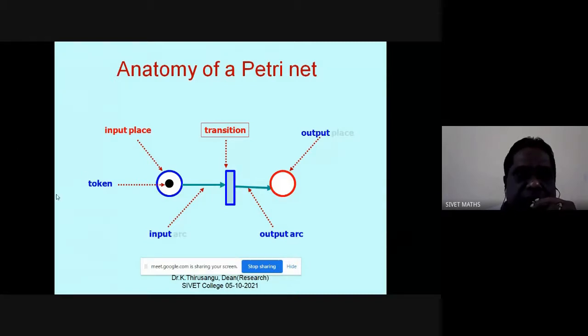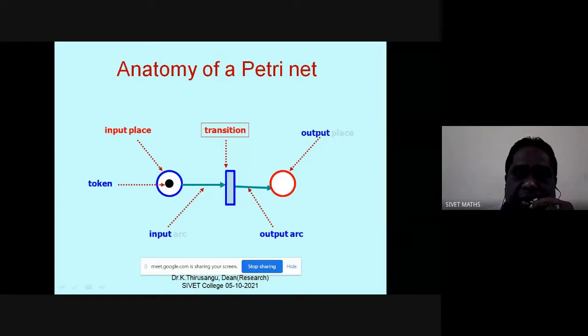This is a place. The vertical bar is a transition, then directed arcs, and the small black dots are called tokens. Now, you might have seen that there is a directed arc from this place to this transition. That means this place is called an input place to the transition.